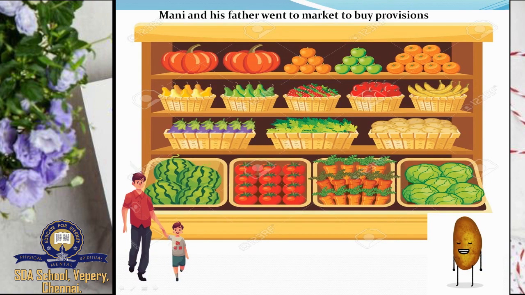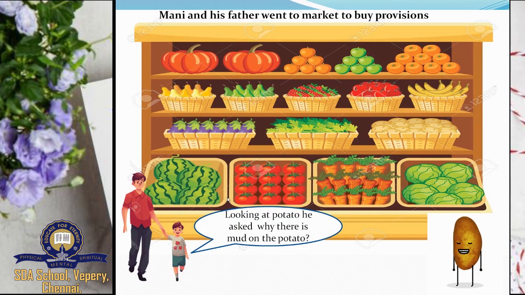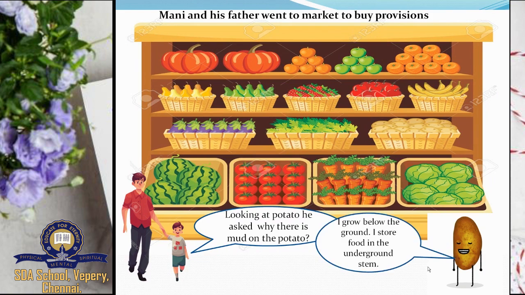Then Mani and his father went to the market to buy provisions. In a vegetable shop, looking at the potato, Mani asked, "Why is there mud on the potato?" The answer Mani got from the potato is, "I grow below the ground. I store food in the underground stem. So I have mud on me."